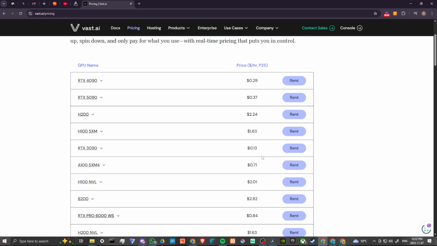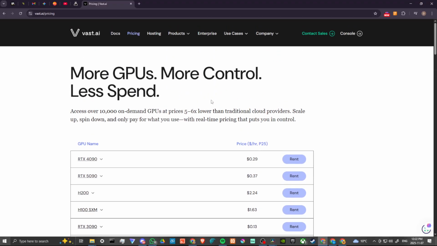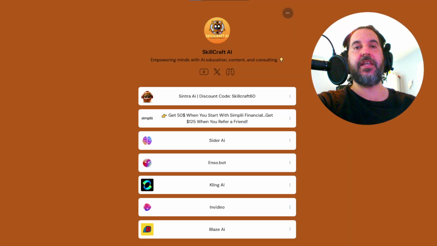So if you're interested in renting a GPU, head over to Vast.ai in order to get started. And that's all there is to it.